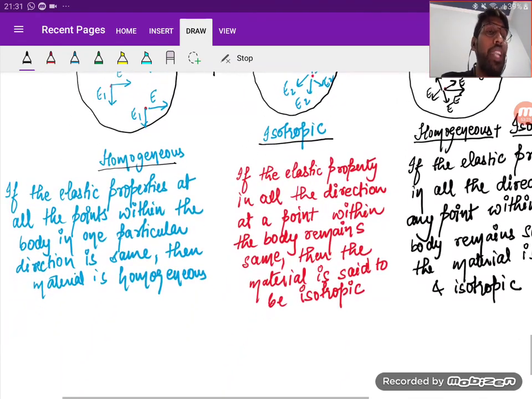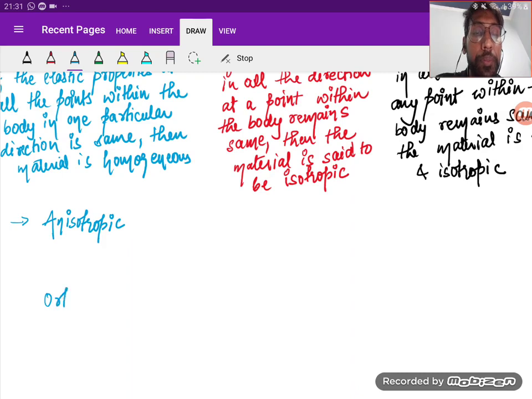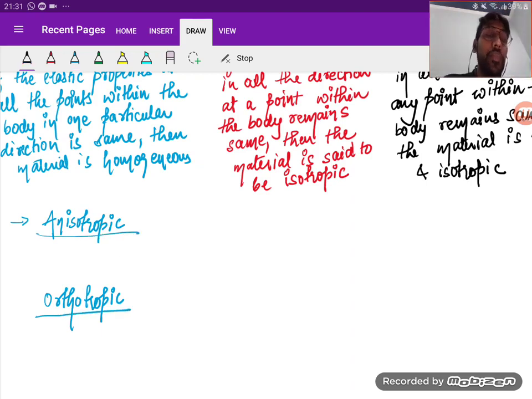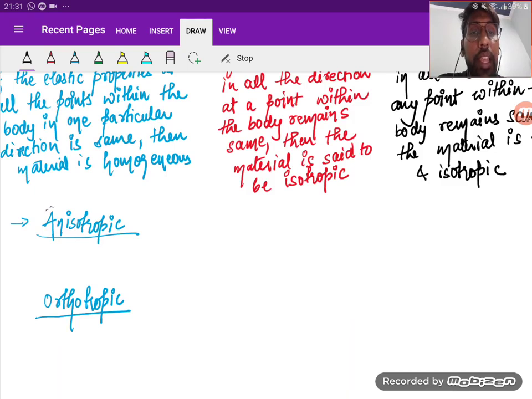Now, two more types of material you should understand. One is anisotropic, and the other is orthotropic. So what is anisotropic? See here, if I separate the word, I can see that an is there and isotropic is there.